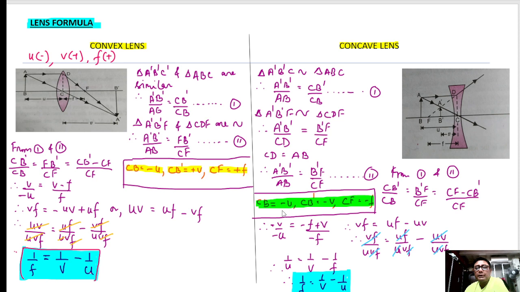Now as is given here, CB equal to minus u, CB' equal to minus v, CF equal to minus f. Putting the values and then dividing by uvf, we get this formula for the focal length of a concave lens. Clear?